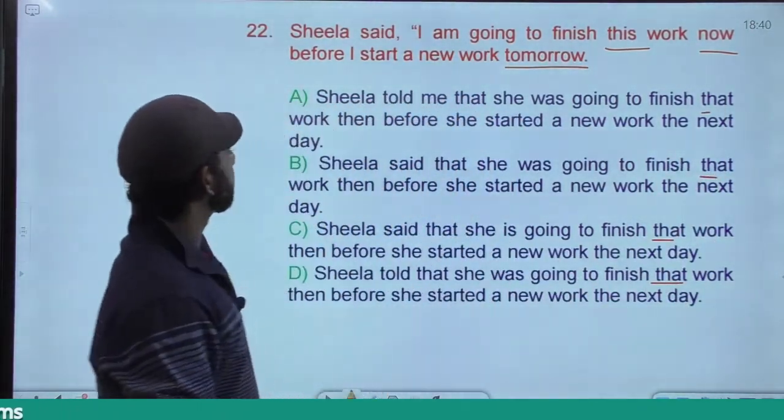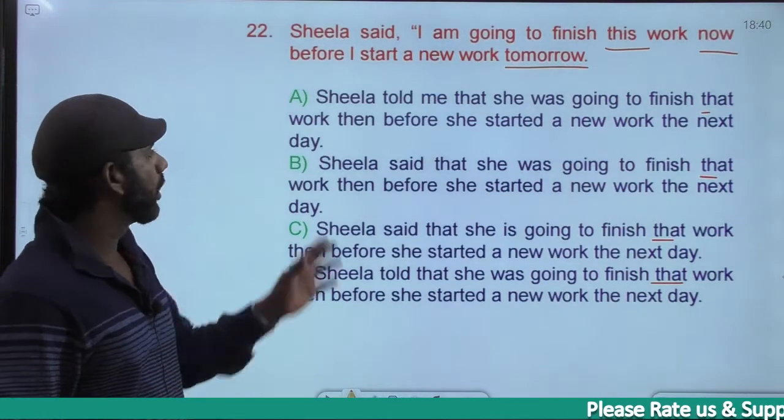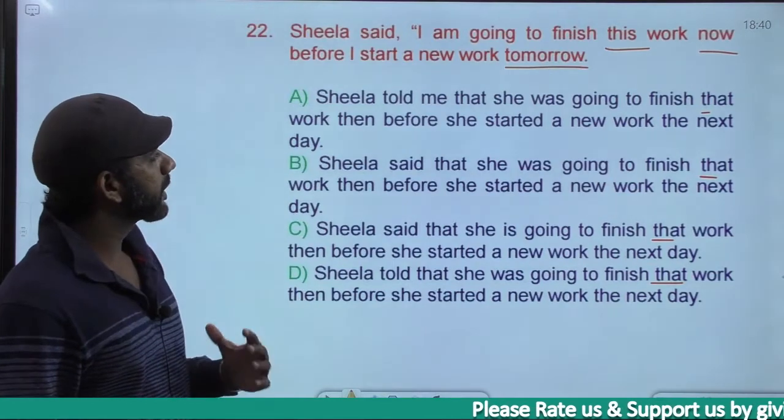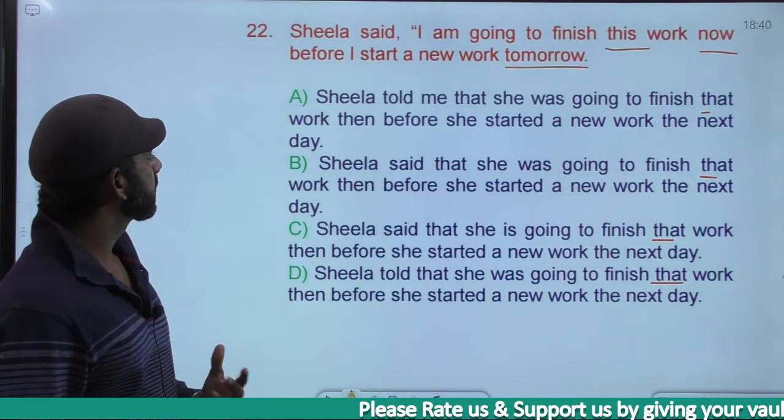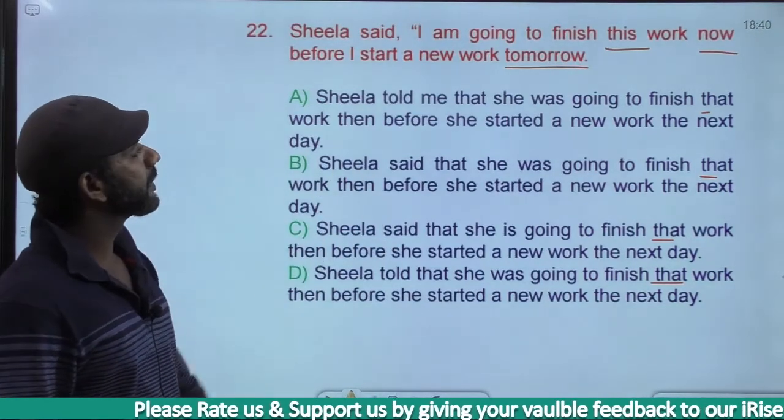Now becomes then. Based on that, no options eliminated. In all the options, now becomes then. Tomorrow becomes the next day. Based on that also, no option can be eliminated because the next day is there in every option. Now we'll think about the tense and the category.